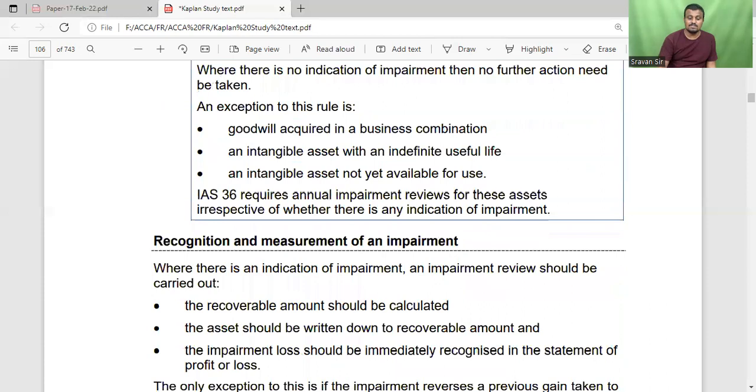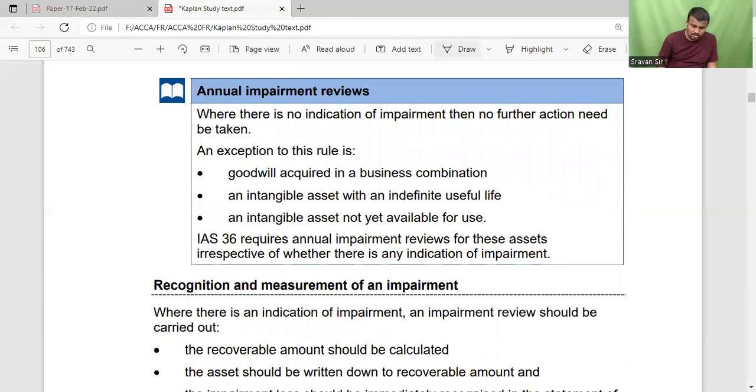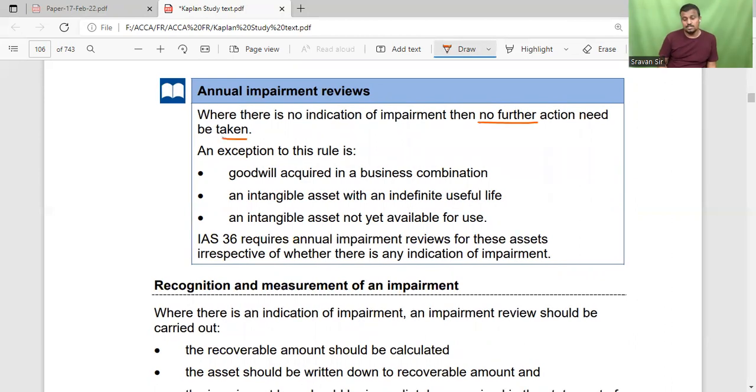Next, annual impairment review. Where there is no indication for impairment, no further action is taken. Generally, impairment loss is considered when there is an indication for existence of an impairment, either from internal sources or external sources. But in some cases, we have to consider impairment regardless. That is an exception: goodwill acquired in a business combination, an intangible asset with an indefinite useful life, and an intangible asset not yet available for use.